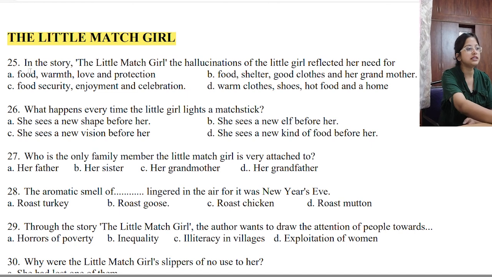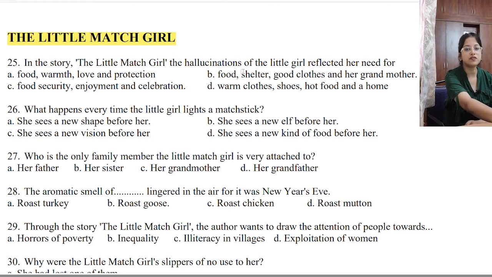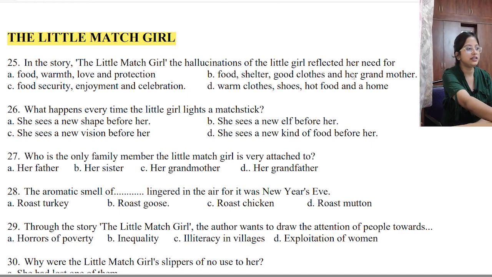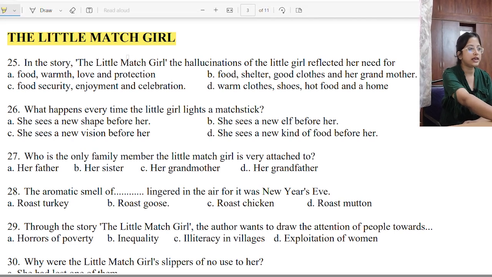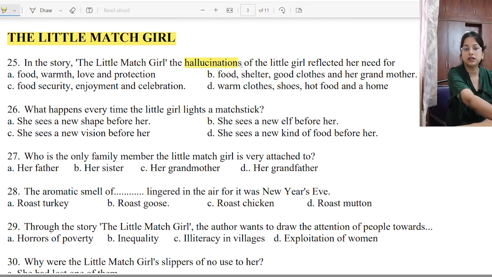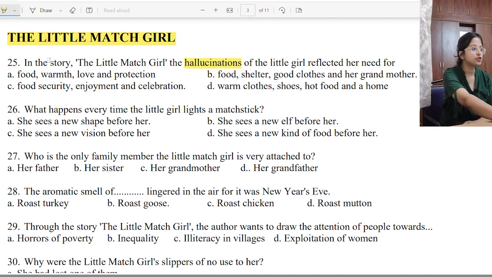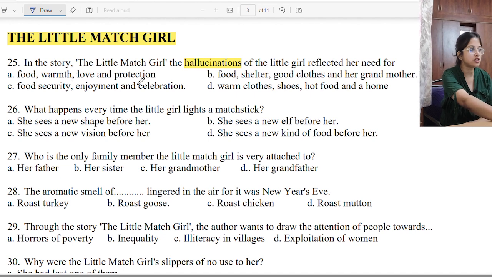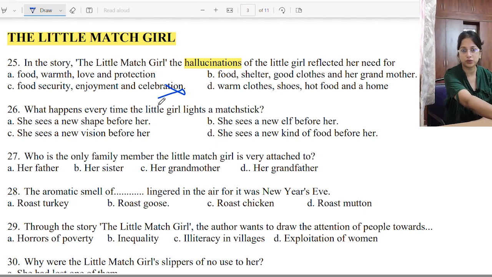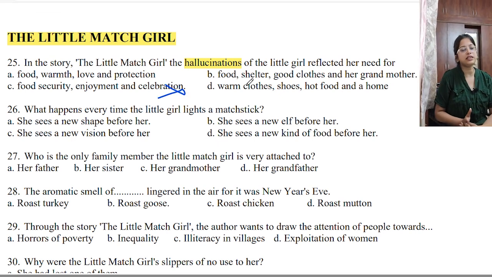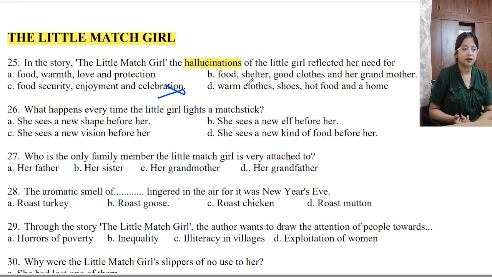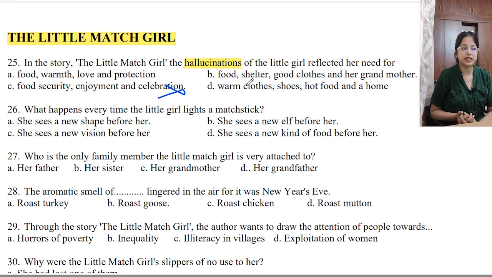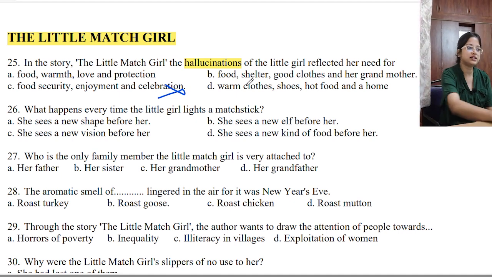In the story, The Little Match Girl, the hallucinations of the little girl reflected her need for what? So the hallucinations. What do you think? Why did the girl hallucinate? First one, so we will strike out whatever incorrect options we find. Food, warmth, love and protection, food security, enjoyment, celebration. See, nobody has hallucinations for celebration, right? Maybe, possibly he wanted to enjoy, but that is already written in the first point. Okay, so C, let us not take it.